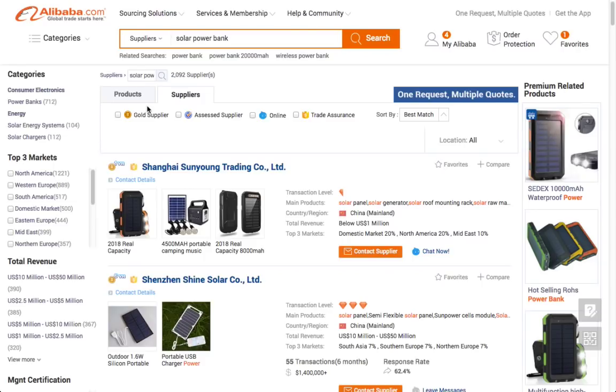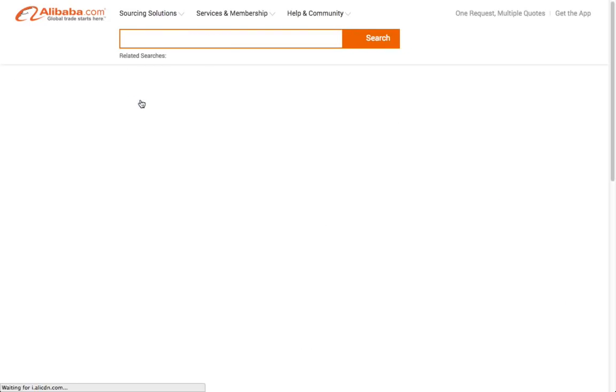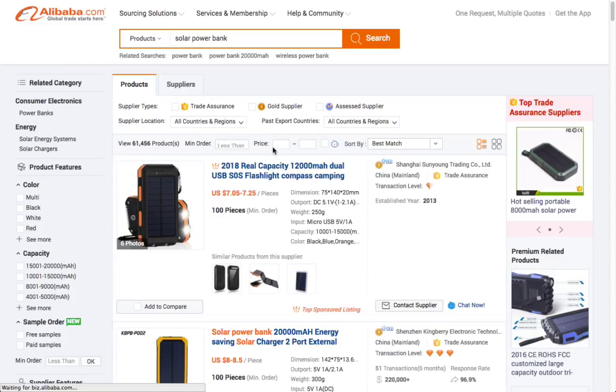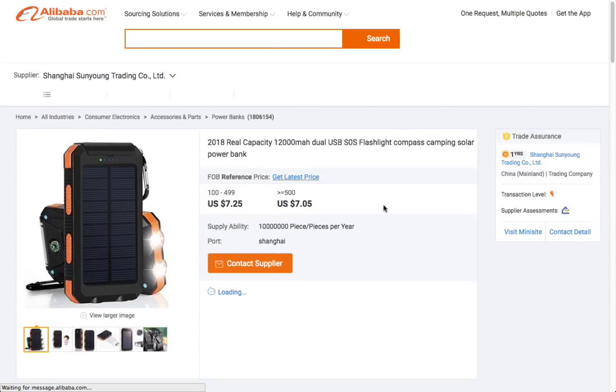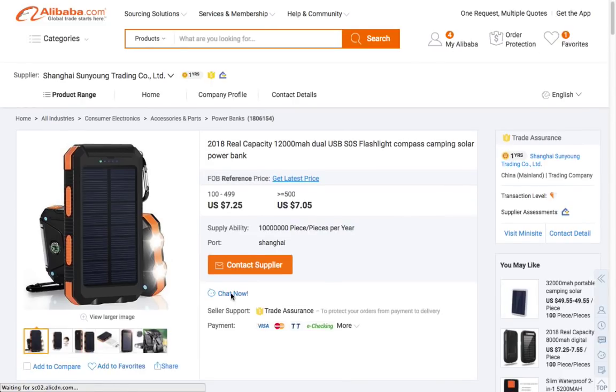How to verify the suppliers? First, you need to ask questions. It's very direct. You don't need to do anything special. You just ask the suppliers. If we search the products by suppliers, we can just click here to check now. Or even if we search by products, we can click into the products page, and we can go talk with the supplier. Okay. We can click here. We can talk with the supplier.